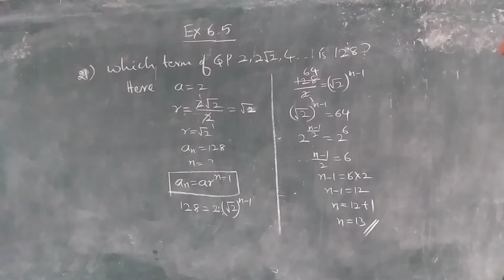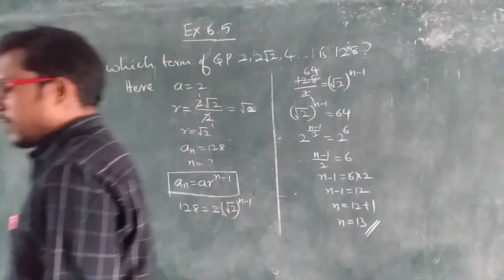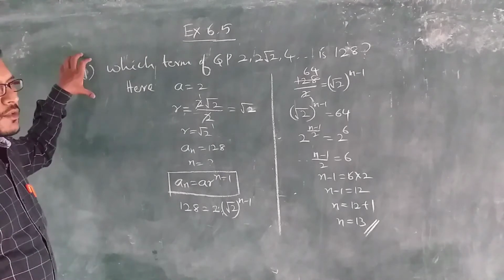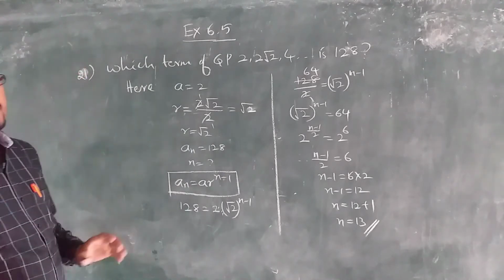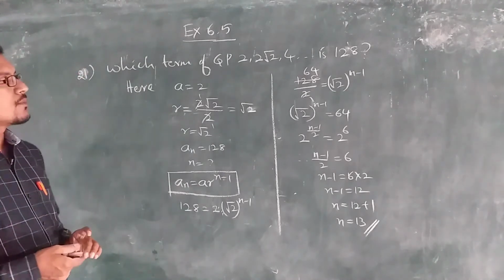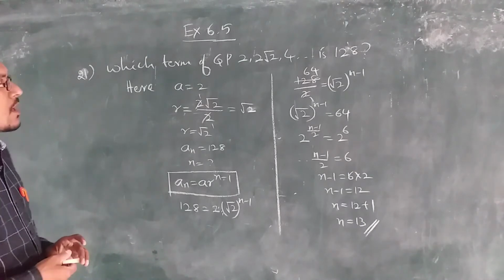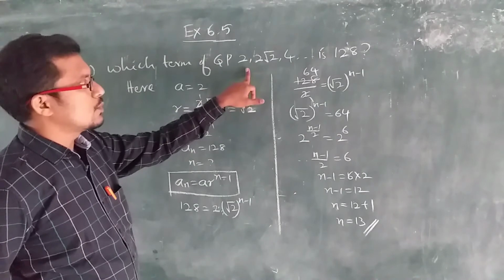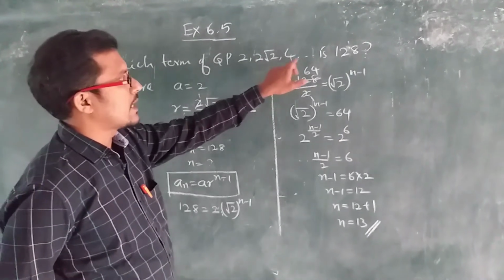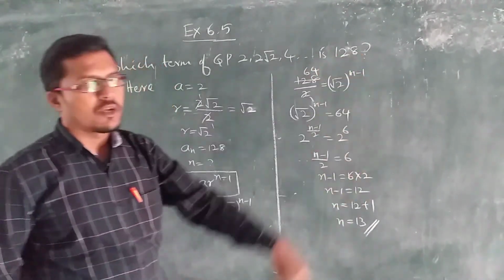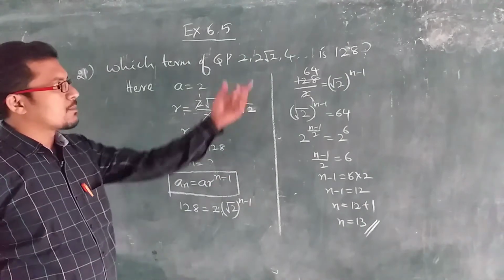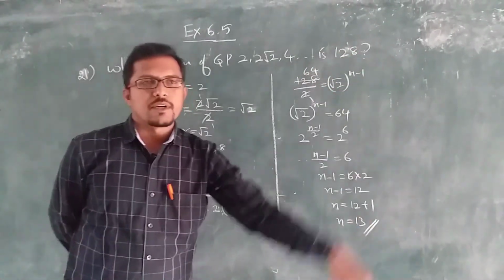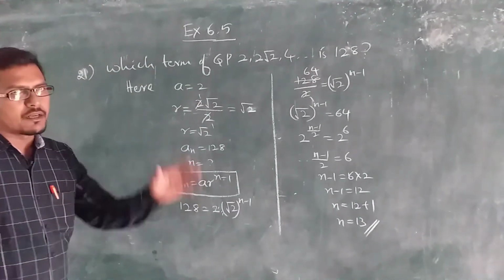Okay, children, let us see the fourth bit. In this fourth bit we have an example problem. With the help of this example problem, we can solve the fourth bit of the 6.5 exercise. Which term of the geometric progression 2, 2 root 2, 4 and so on is 128? The progression is given, but which term is 128? We have to find that.